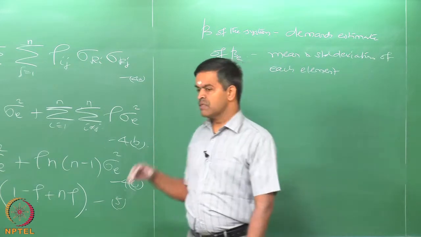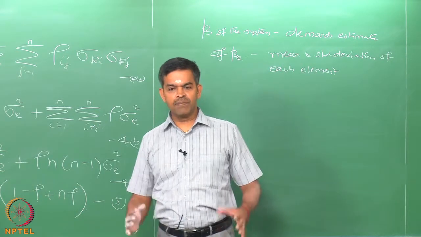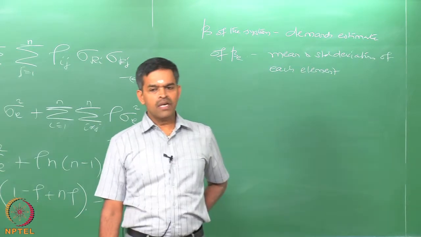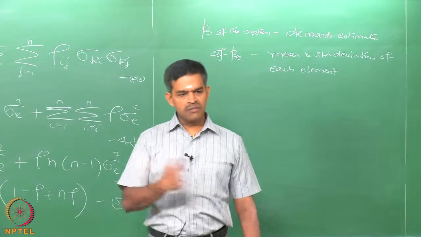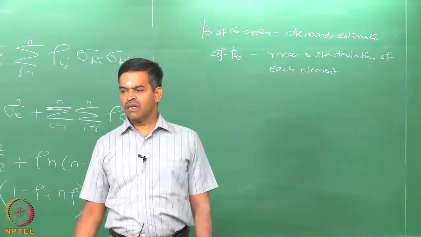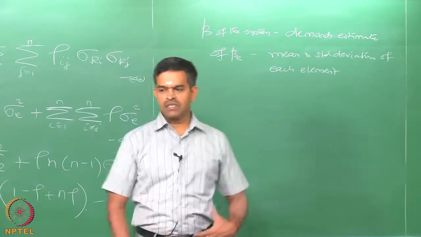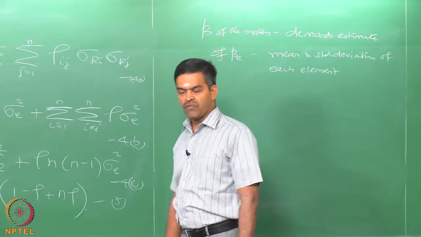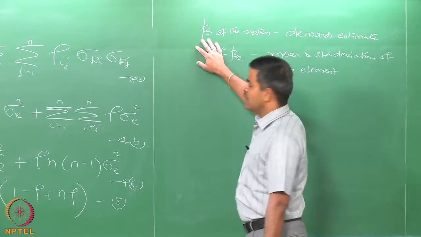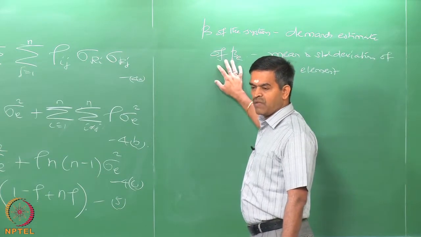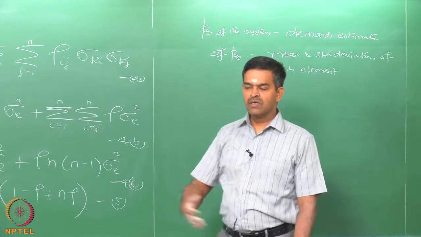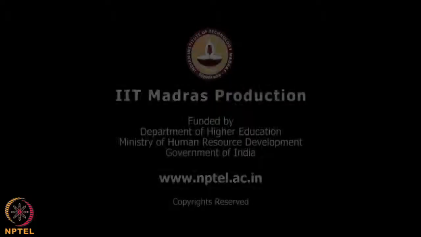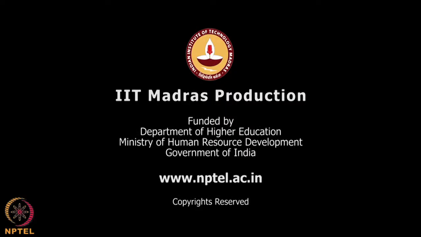We have also said how system reliability now can be interpreted if the element reliability is known to us for a system in series and system in parallel. We will continue the discussion in the next lecture to really understand how to get the extension of reliability of the system if I know the reliability index of the element, whether the elements are in series or in parallel. Thank you very much.